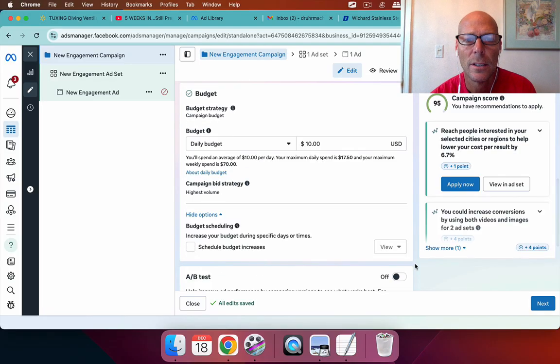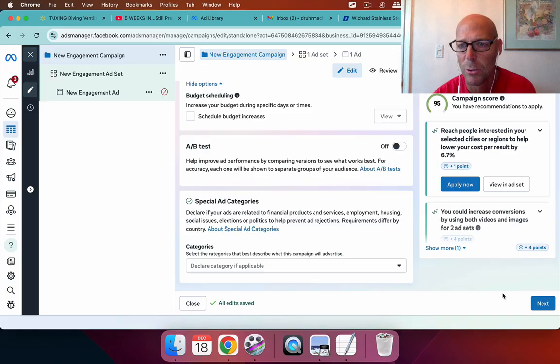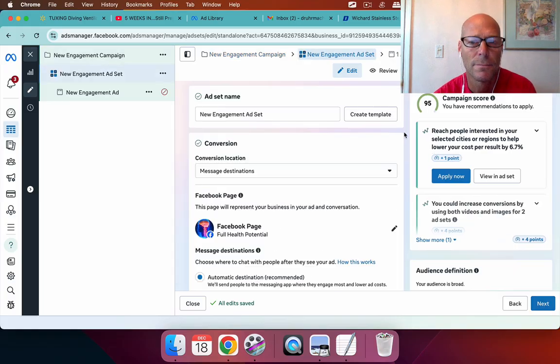Very simple. Scrolling down to budget then, I start most of the campaigns at $10 a day. You can get quite a bit done, especially on a local level at $10 a day. You don't have to put in a bunch when you first get started. You can scale this, okay? So don't just blow through your budget, because remember, Meta, their job is to spend your budget. So if you give them budget, they're going to spend it. Nothing else through there, so we're going to go ahead and click on next.